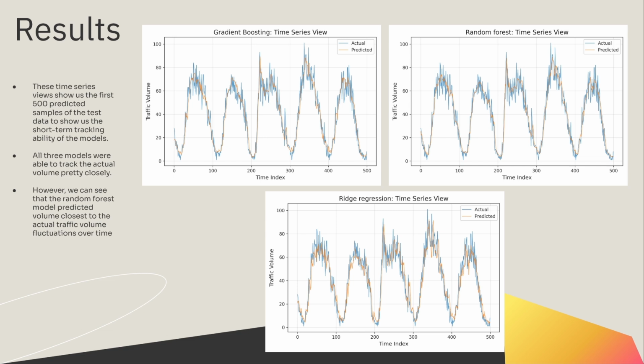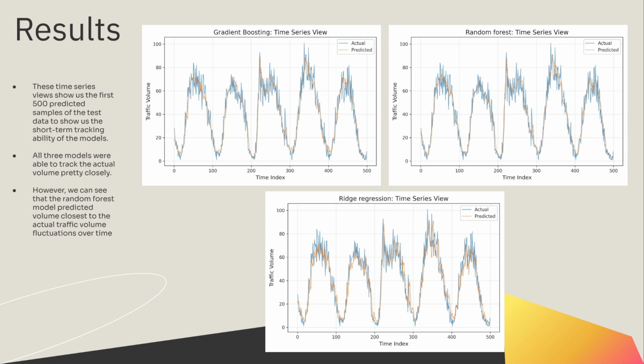Zooming into the time dimension, this time series view tracks the first 500 test samples and really shows each model's short-term tracking ability. The blue line is actual traffic volume, and the orange line is the random forest prediction. You can clearly see that the random forest rides almost perfectly on top of the real line, capturing every weekday peak and every weekend dip, and all the subtle fluctuations in between.